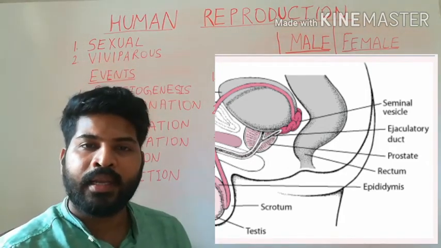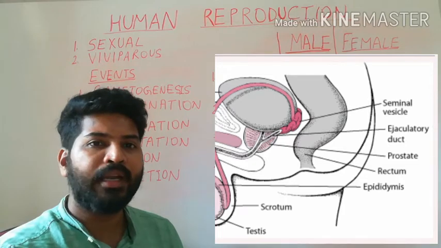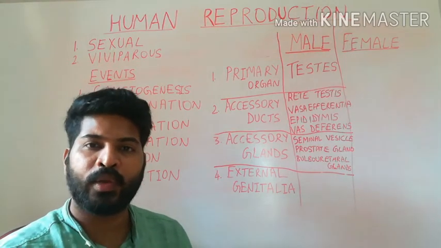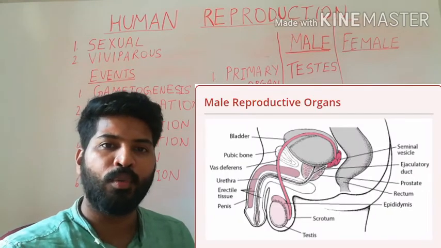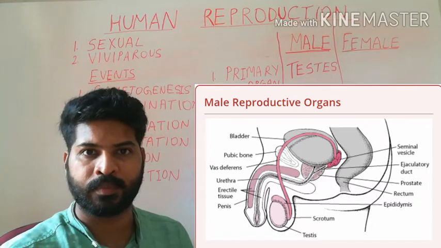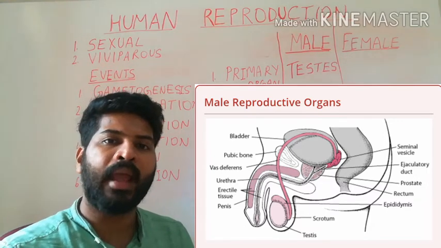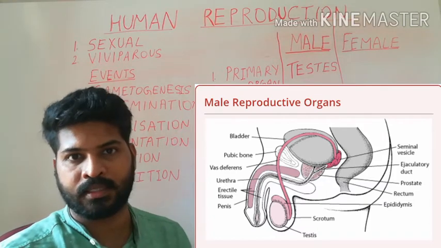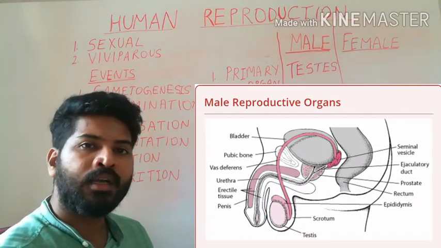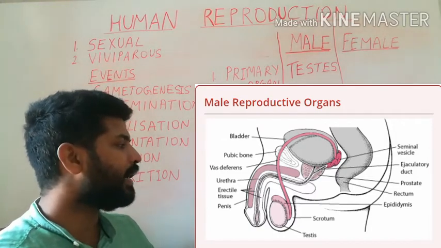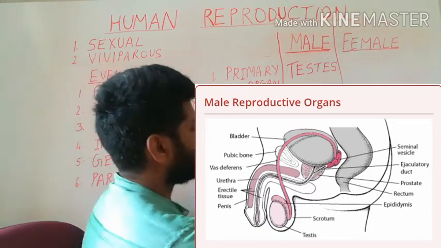The ejaculatory duct then continues as the urethra. The urethra is a common opening both for urine as well as for sperms. This urethra at the end has an opening called the urethral meatus. The urethra is covered by the external genitalia, that is the penis.